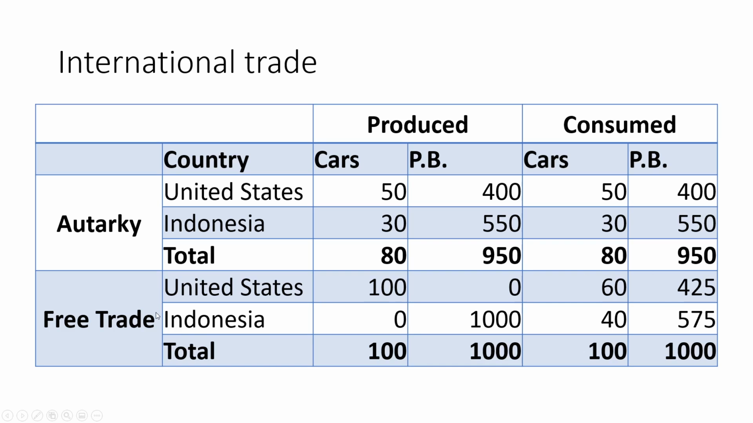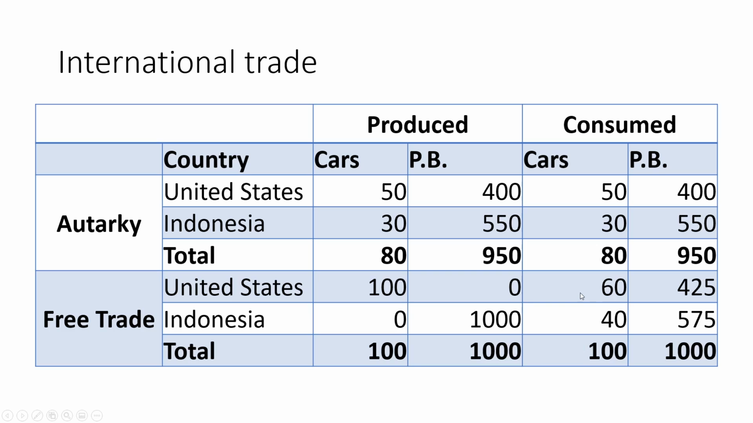If the United States and Indonesia decide to specialize and trade with each other, the United States will specialize in cars because they have a comparative advantage in cars, and they'll produce 100 cars and 0 penny blossoms. Indonesia, instead, will produce 0 cars and specialize in penny blossoms. So they'll make 1,000 penny blossoms. So you can see here, we have made 100 cars as opposed to 80. We have made 1,000 penny blossoms as opposed to 950. So we've increased the production of both goods.